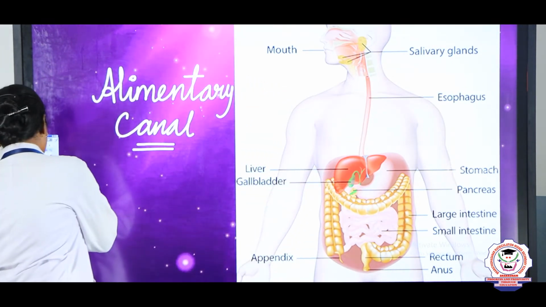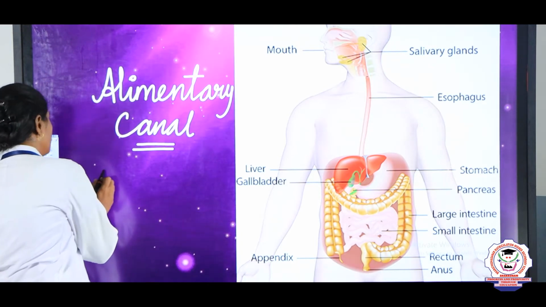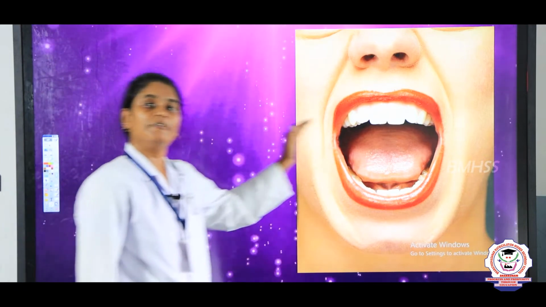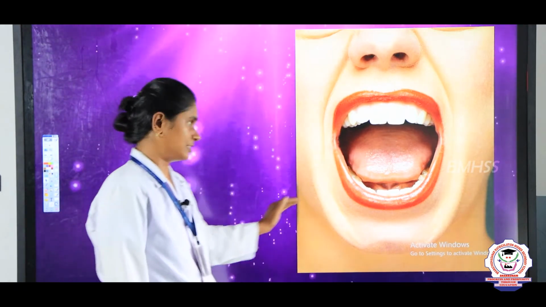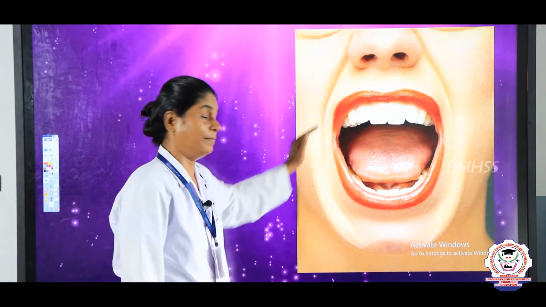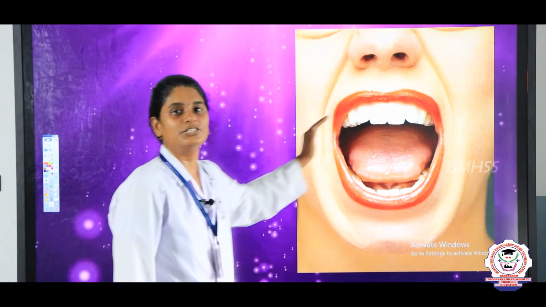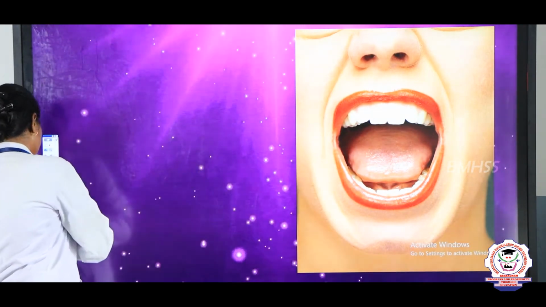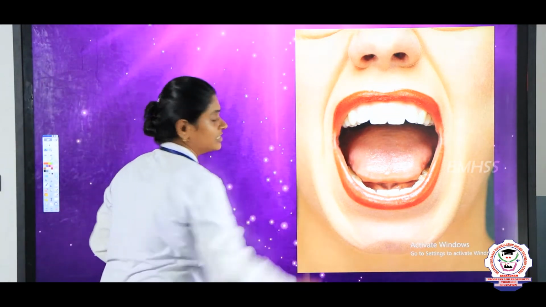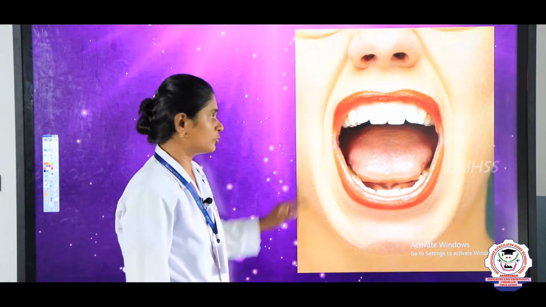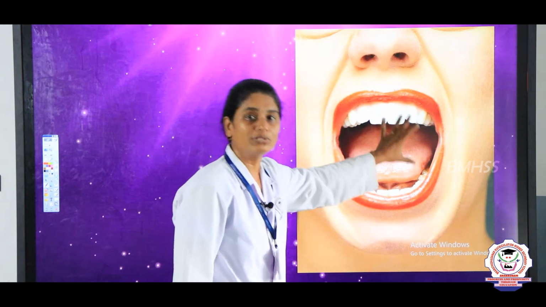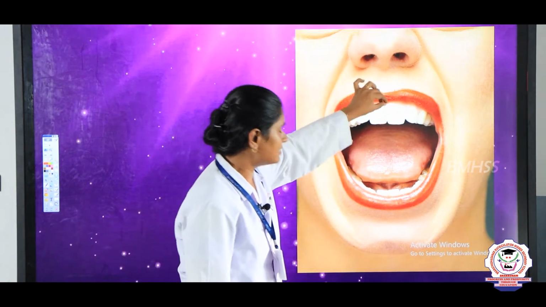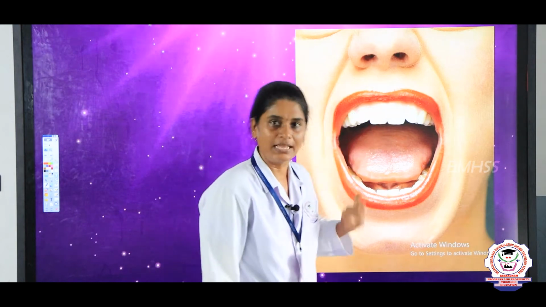Now let us see, first, where does the digestion start? Yes, the mouth is the place where the digestion starts. You have the mouth and the mouth cavity. The mouth cavity consists of teeth, tongue and salivary glands.